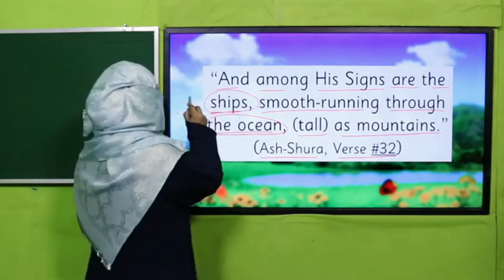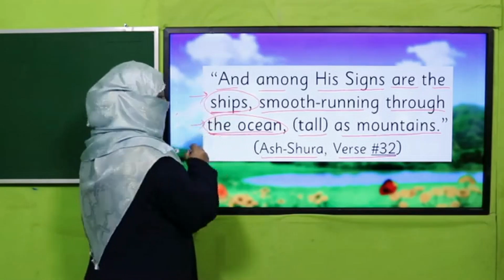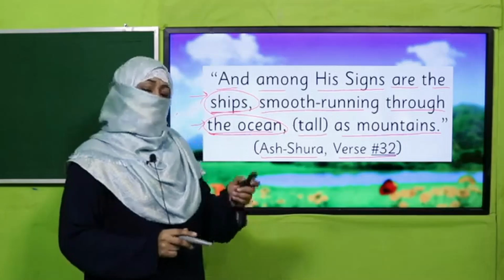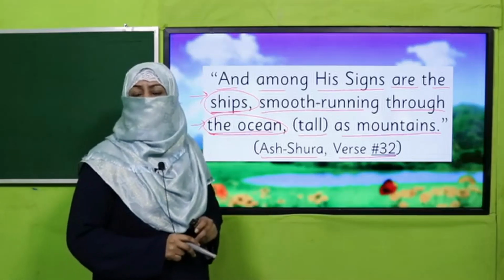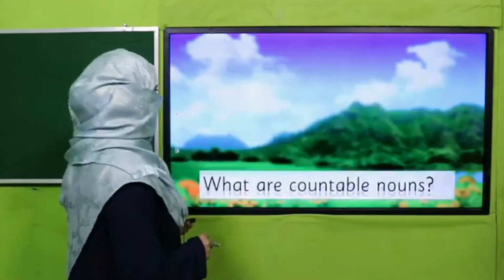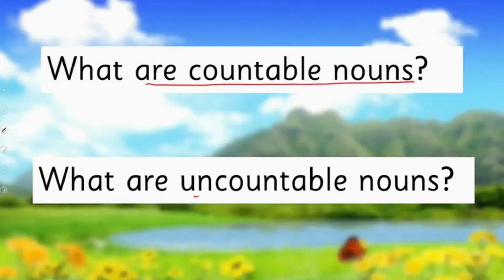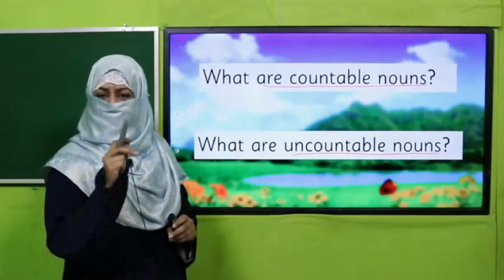So we can count ships and we cannot count ocean. The quantity of water in ocean we don't know. So this is the concept we are going to recall today. First you tell me what are countable nouns and what are uncountable nouns. Pause the video and answer these questions to your teacher.